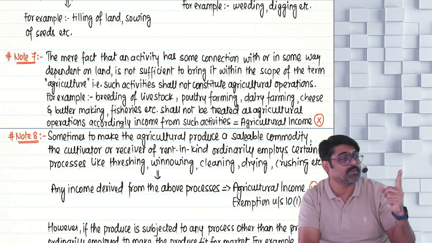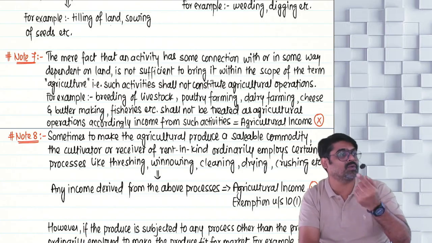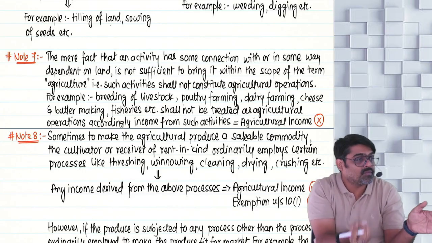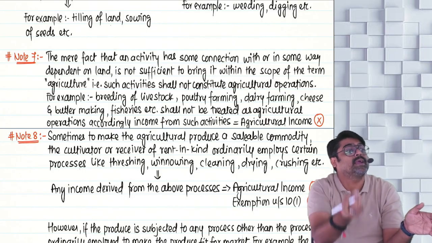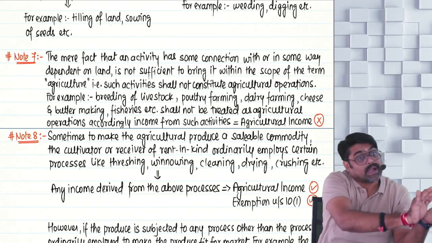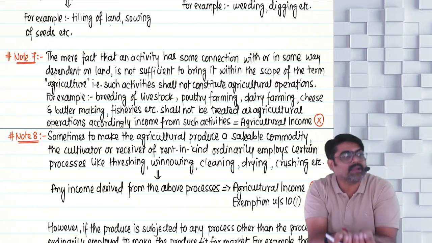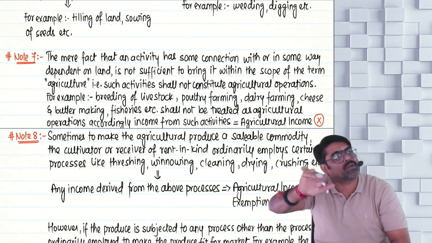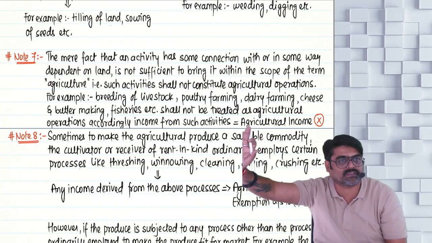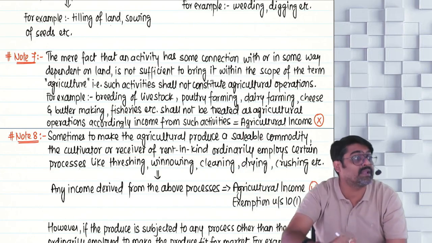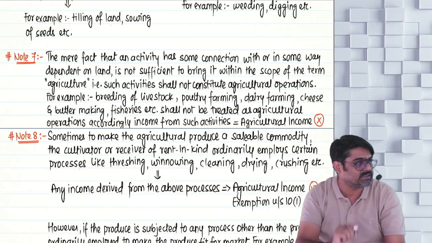Only two. Number one, basic operations. Number two, the operations performed directly on the land after the plant gets germinated and comes out of the land, in continuation to the basic operations, whatever subsequent operations are performed for the survival of the plant till the plant is ready for harvest.